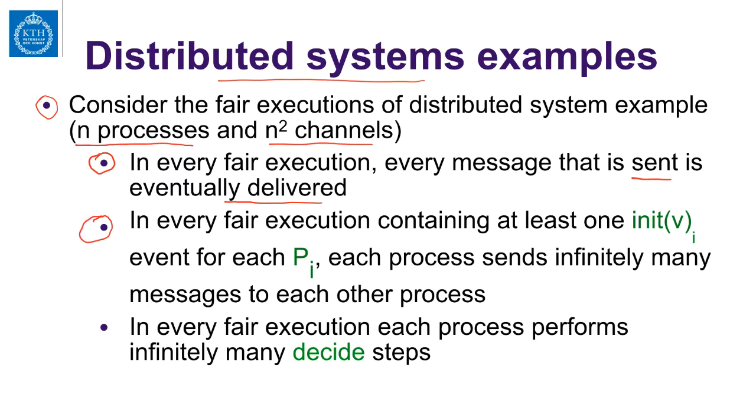Second, in every fair execution containing at least one init(i) event for each p_i. Remember, these inits were coming from the environment. And if it contains one init(i) for each process, it means the init will fill the corresponding element in the local val vector.